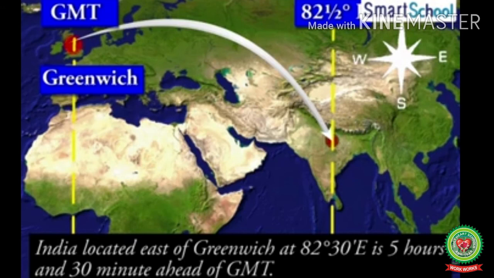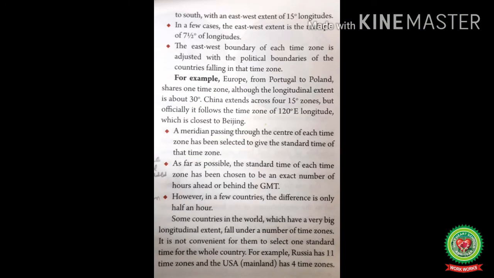For example, India is 5.5 hours ahead of GMT as it lies to its east. However, in a few countries the difference is only half an hour. For example, India and Pakistan. Pakistan lies to the west of India and it is only half an hour behind India.